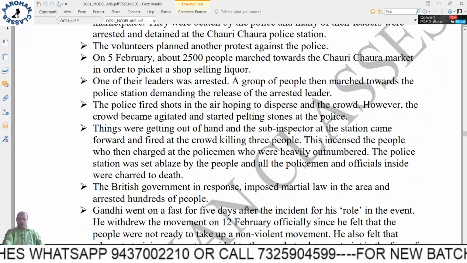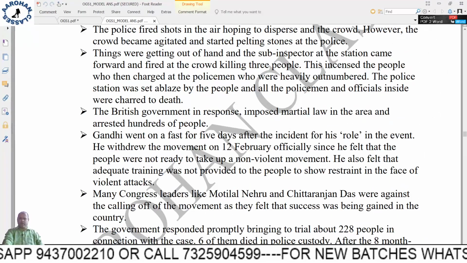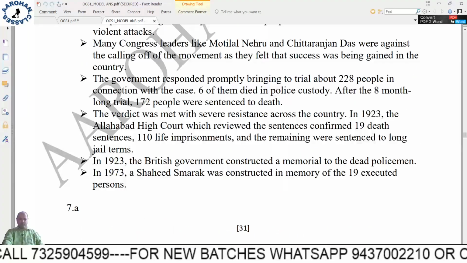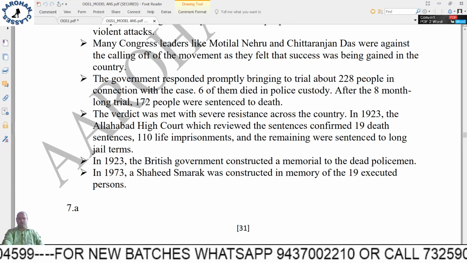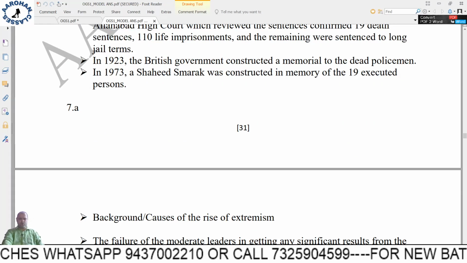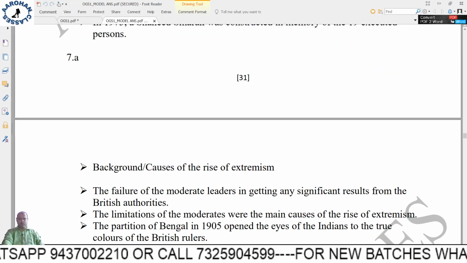So what was this Chauri Chaura incident? Just write 1 or 2 lines. What were the reasons and the consequences? A lot of its aftermath has been given, that should be for your knowledge. Just 3 points you have to mention.